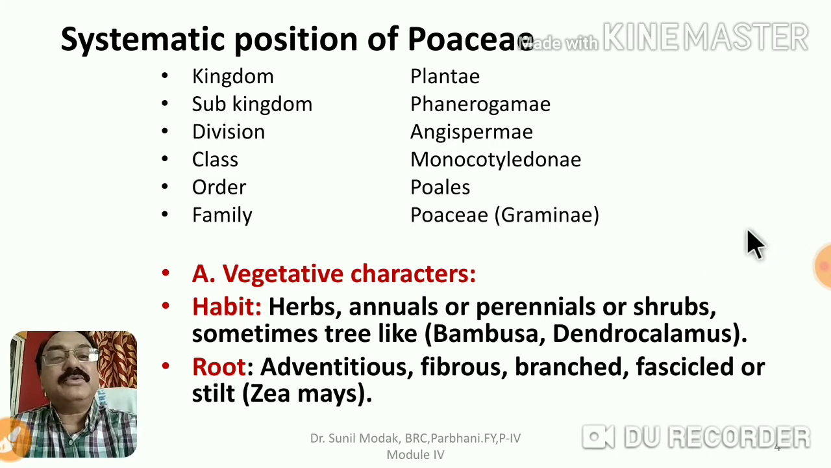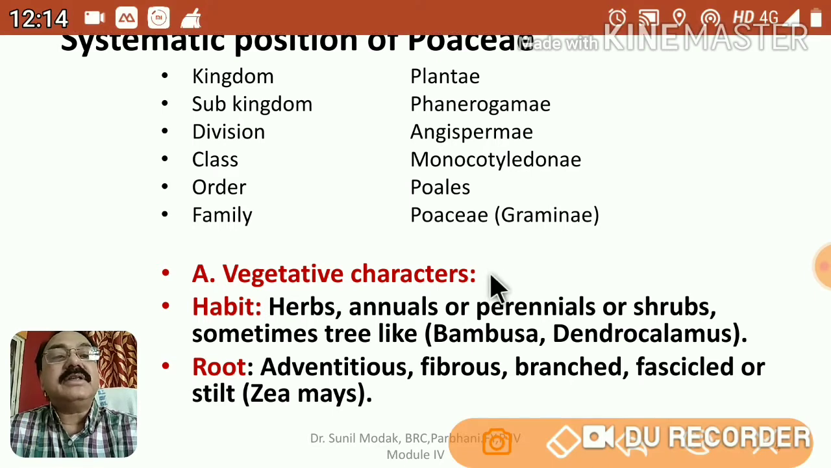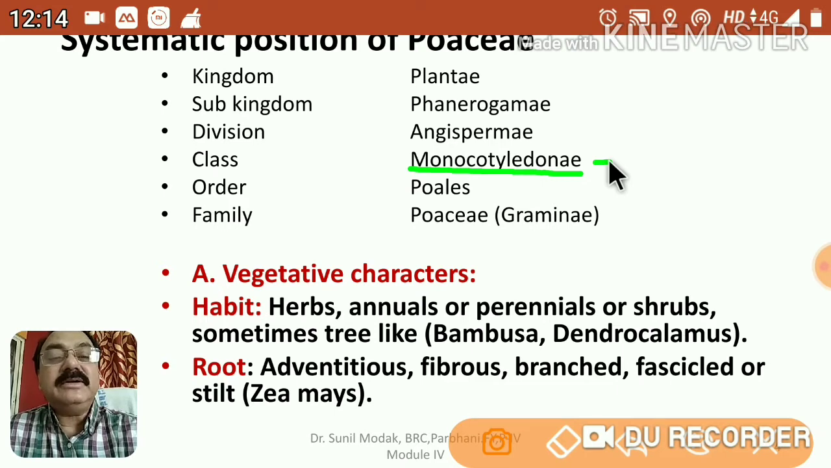This is the systematic position of Poaceae. Of course, it is a plant belonging to the Plantae, Phanerogamum, Angiospermae, and most important is Monocotyledone. In our syllabus we have to talk only about one family of the class Monocotyledone. As you know, what are the characteristic features of monocot? The roots: an adventitious root system is present. The leaves have parallel venation. The seed has only one cotyledon.